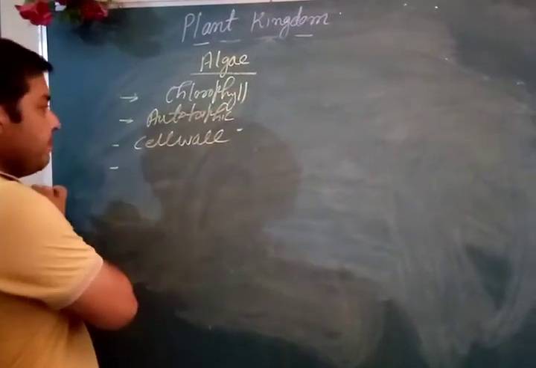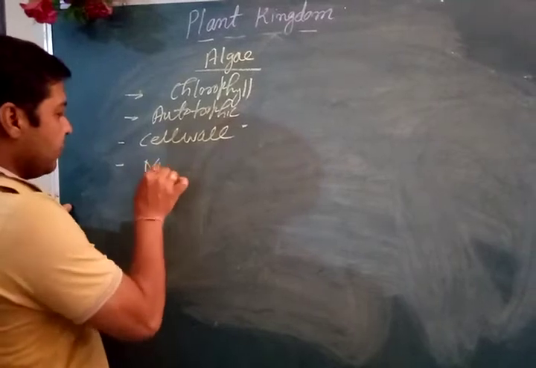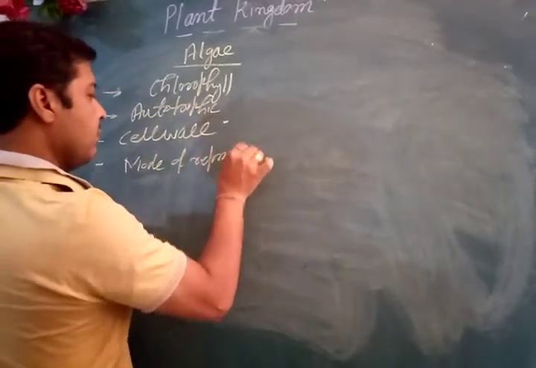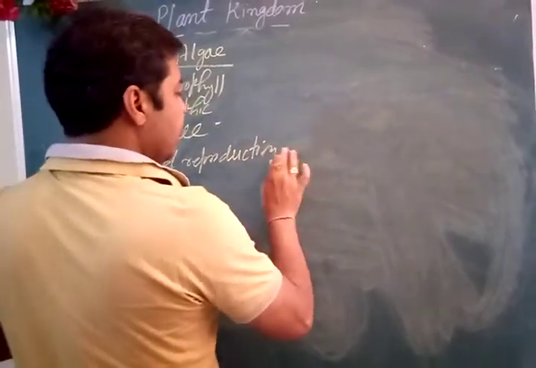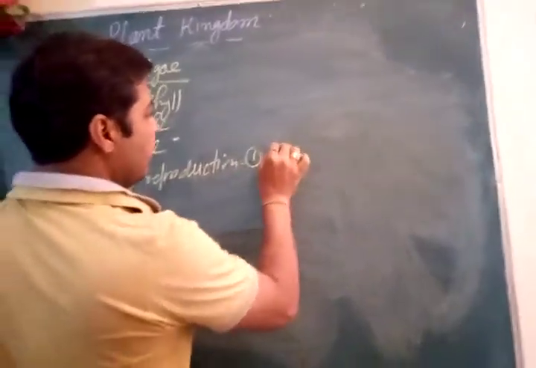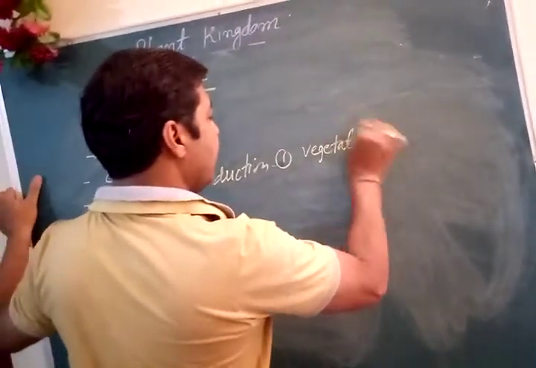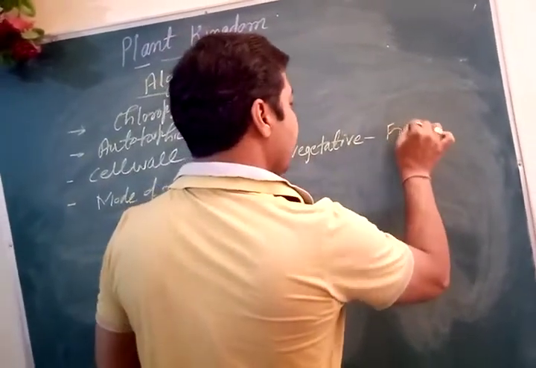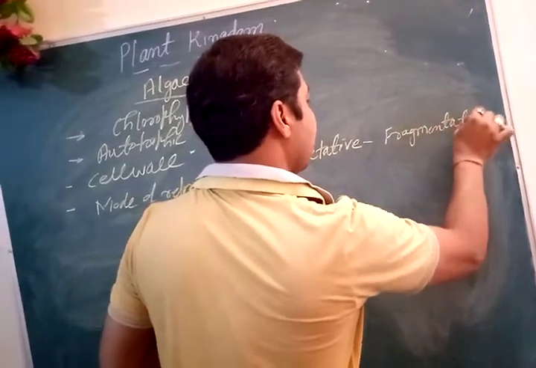And if we see the main part, that is mode of reproduction. They show vegetative mode of reproduction, generally through the fragmentation method.